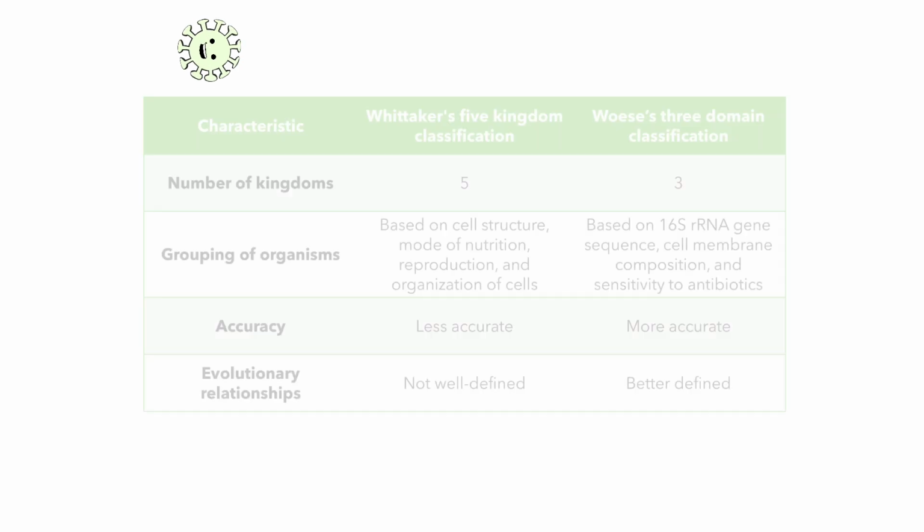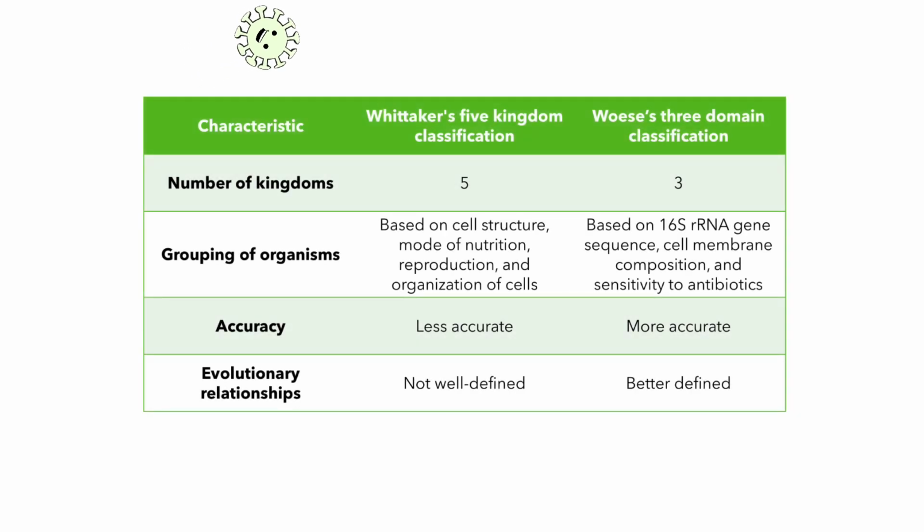Here is a table that summarizes the differences between Whittaker's five-kingdom classification system and Woese's three-domain classification system.